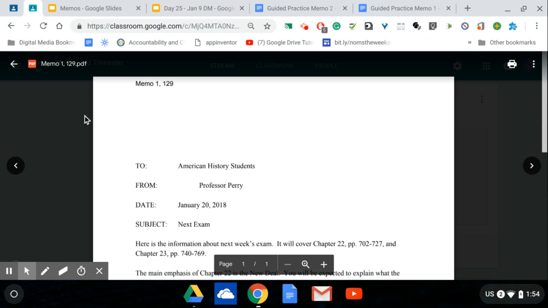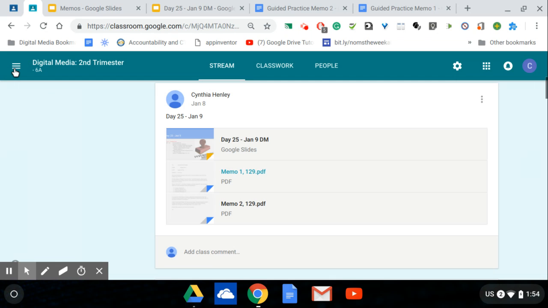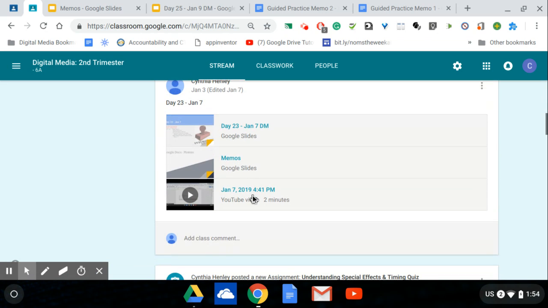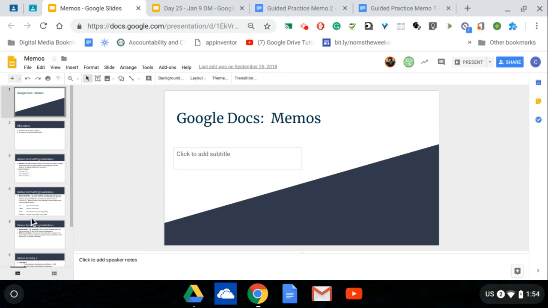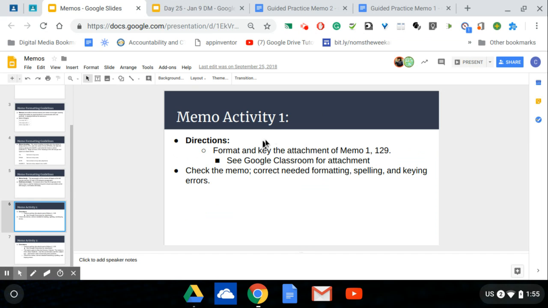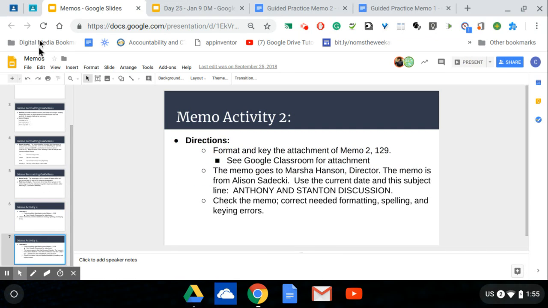You'll find the instructions for this assignment in Classroom, in the stream, on the slideshow called Memos. So it's right here. I've got it open here already. I'm going to scroll down to Activity 1. Format and key the attachment of Memo 1, 129, that's what we just took a look at. Check the memo, correct any needed formatting errors, spelling, and any keying errors. Once you finish Memo Activity 1 independently, you're going to continue to Memo Activity 2. Again, you're going to find that in the stream.